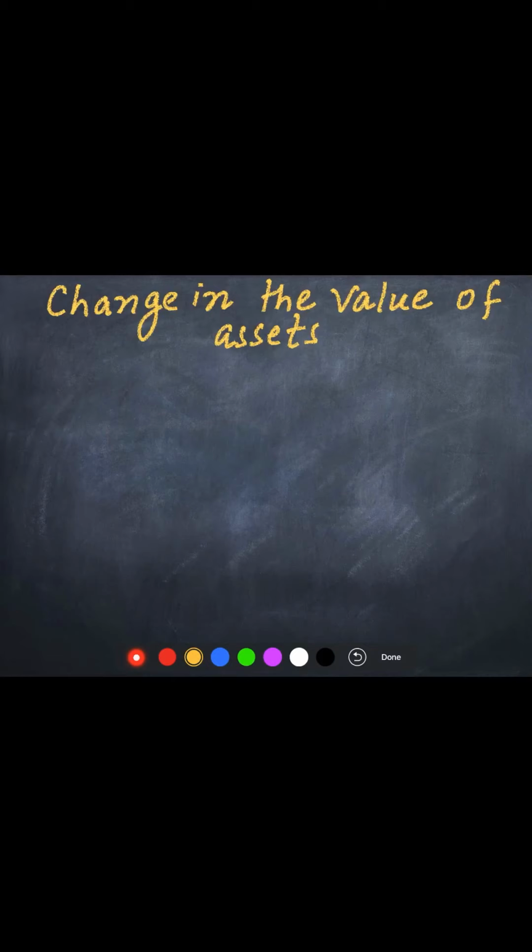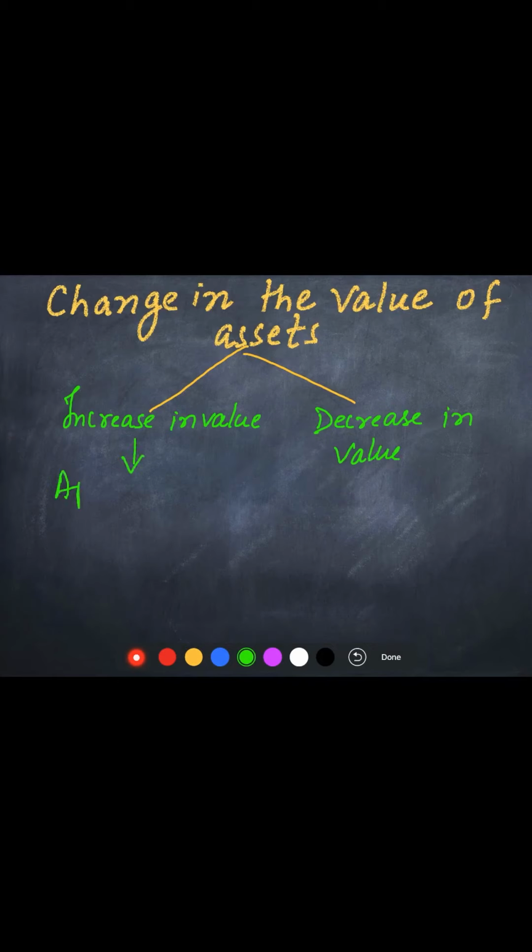Now, change in the value of asset. When the value of an asset changes, there may be either an increase in value or a decrease in value. Increase in value is appreciation of the asset, and decrease in value, we have already studied, is depreciation.